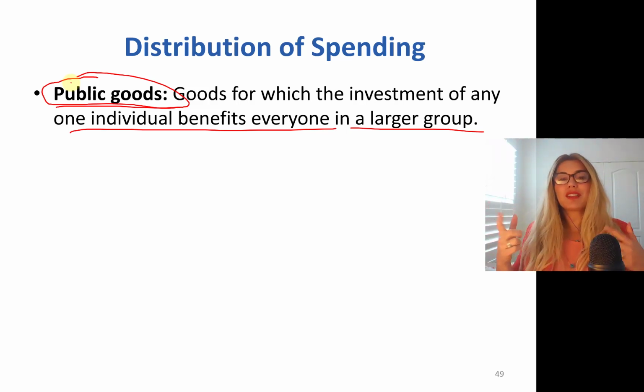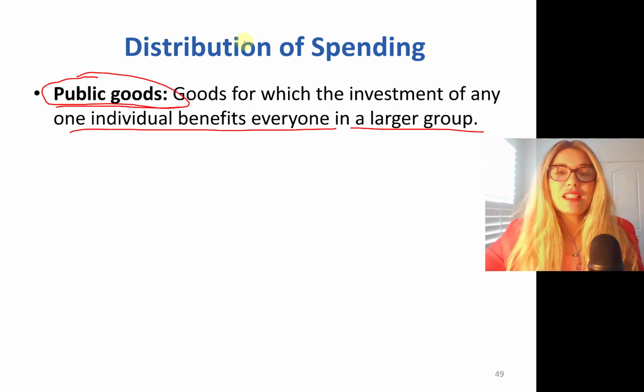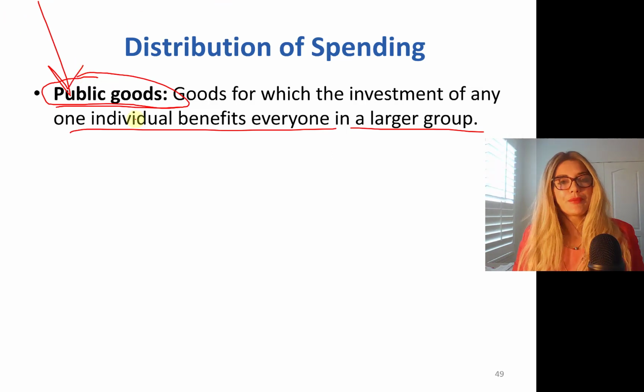Me watching it doesn't prevent others from watching it, and you can't exclude people from watching it. It's publicly available. So a public good, again, is a good investment by one person. Let's say a very rich person in the city you live in has paid for the firework show. It benefits everybody. It's an example of public goods.